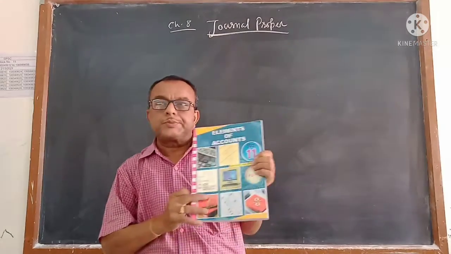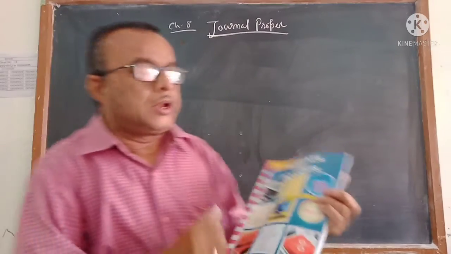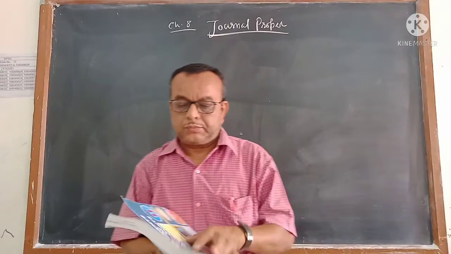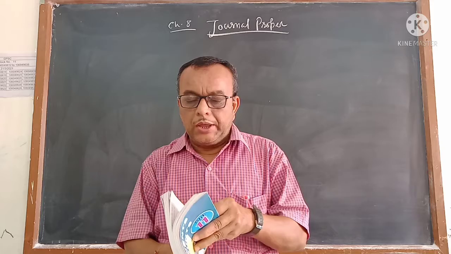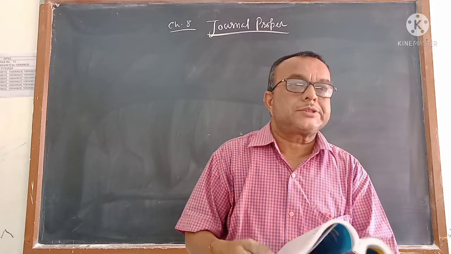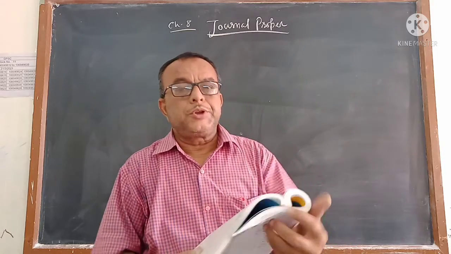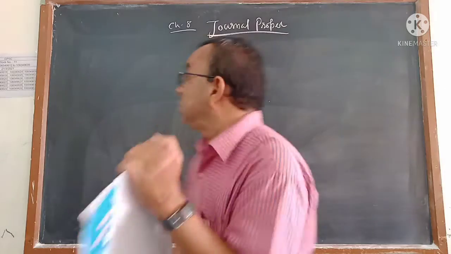Let us start our next video on the basis of elements of accounts standard 11 part 1. Students, in the last video I completed the 7th chapter, which is cash book and its types. In this video I will start chapter 8, which is called the journal proper.